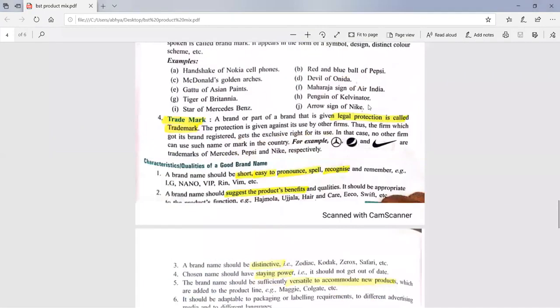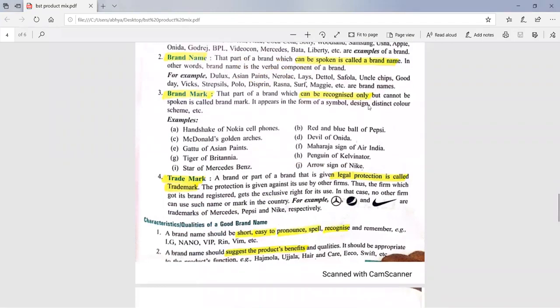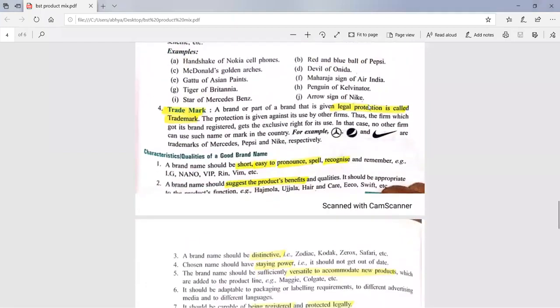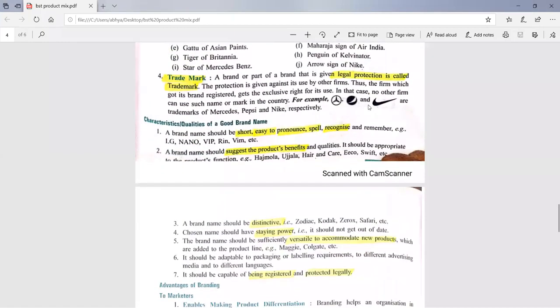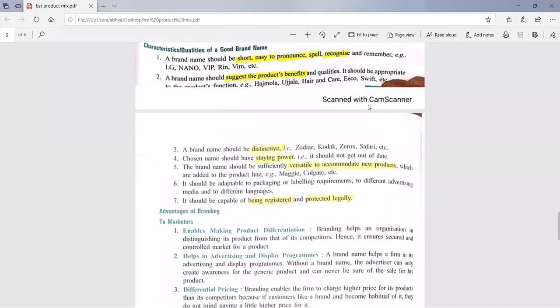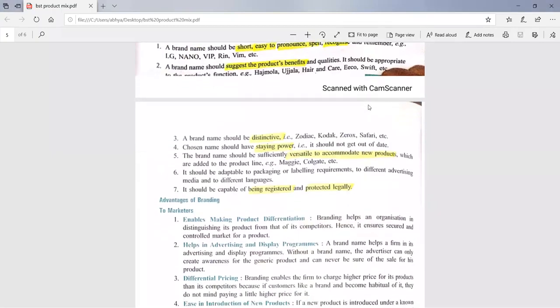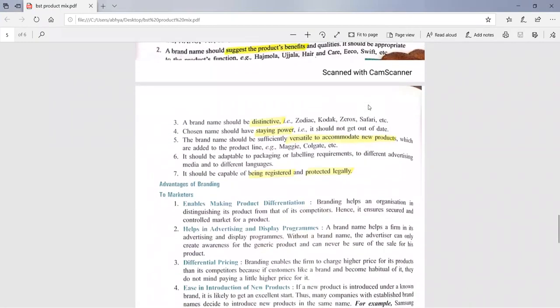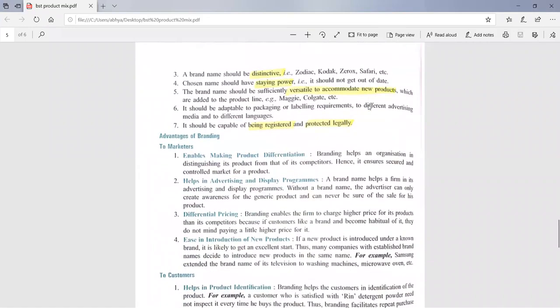So before going for the brand name, you have to consider that your brand name should be short, simple, easy to pronounce, long lasting, suggestive. It means it should suggest the benefits of the product, should be different or small, easy to speak and pronounce, have staying power, be long lasting, and versatile, to accommodate new products.